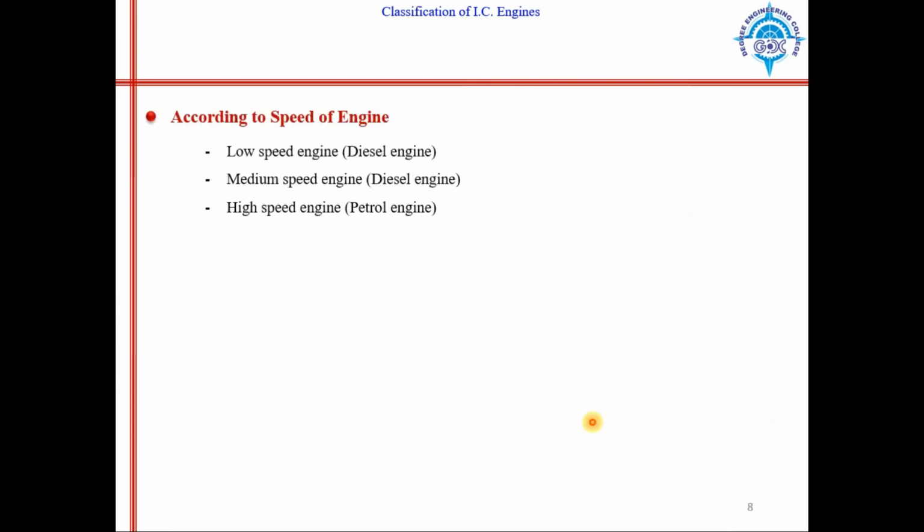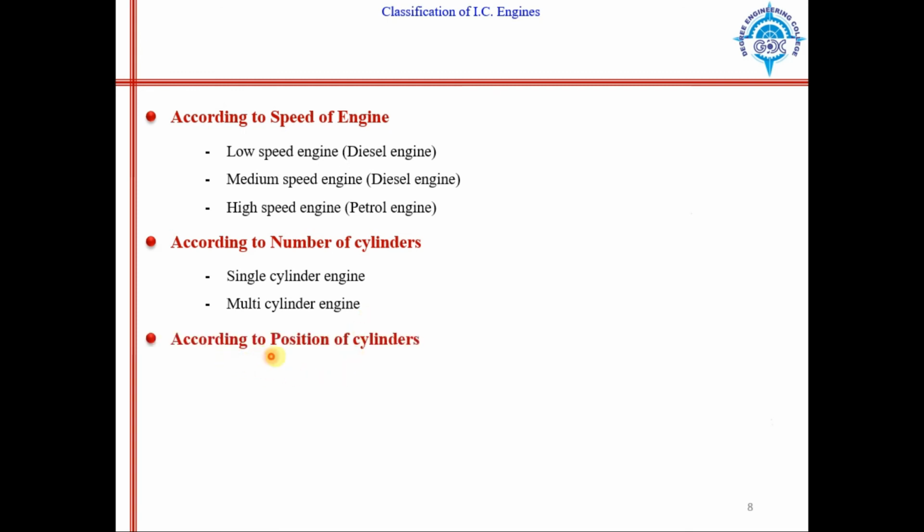Then according to speed of engine: low speed, medium speed, and high speed engines. Generally petrol engines are considered high speed engines. Then according to number of cylinders: single cylinder and multi-cylinder engines. Generally in bikes we see single cylinder engines, and in cars, trucks and buses we see multi-cylinder engines where more than one cylinder is present.